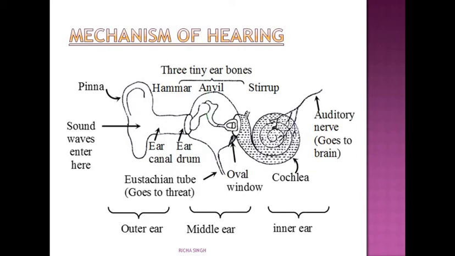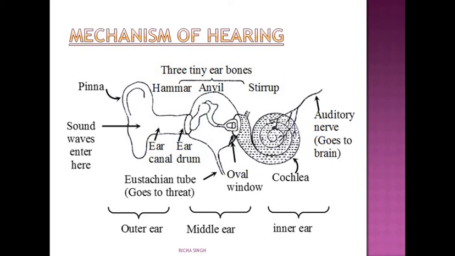Once more you can see this mechanism. Sound waves travel through the pinna, then through the ear canal. It is also known as the auditory canal or eustachian tube also, okay? It reaches the eardrum. The eardrum starts to vibrate and through these tiny bones, hammer, anvil and stirrup, it connects to the cochlea.